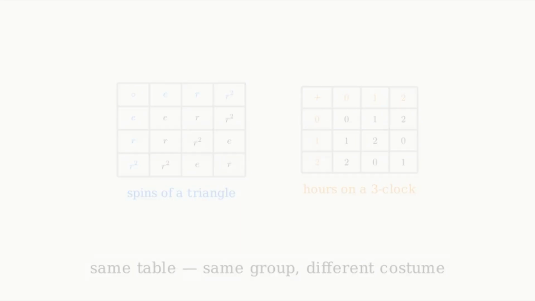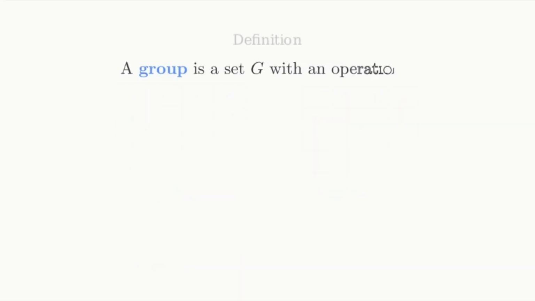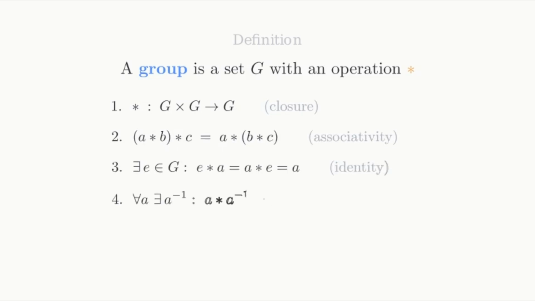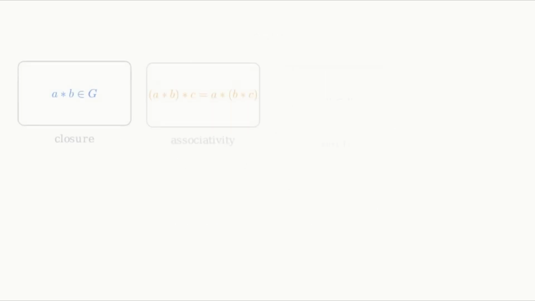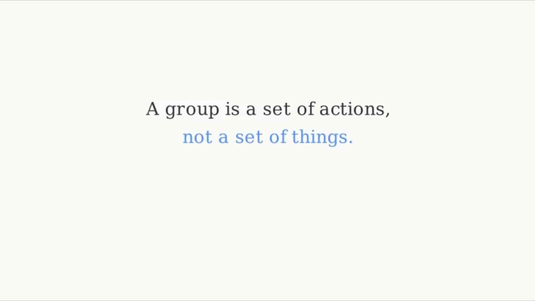Formally, a group is a set with an operation that stays inside the set, is associative, has an identity, and gives every element an inverse. For lines, that's the whole definition. Do. Undo. Combine. A group is a set of actions, not a set of things. 2 worlds are one group when their actions combine the same way.